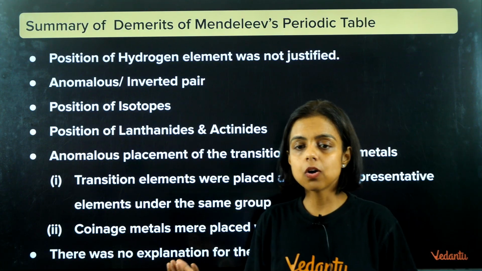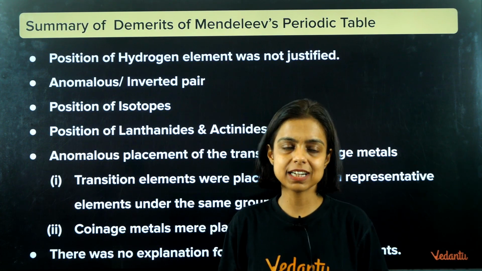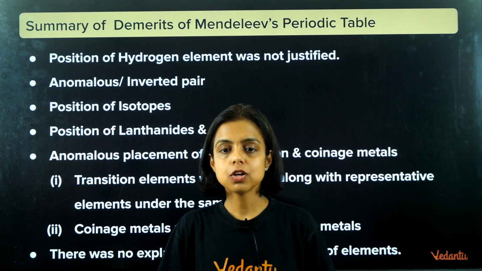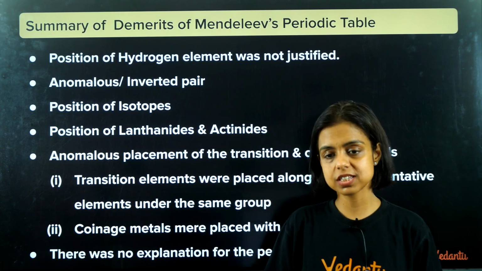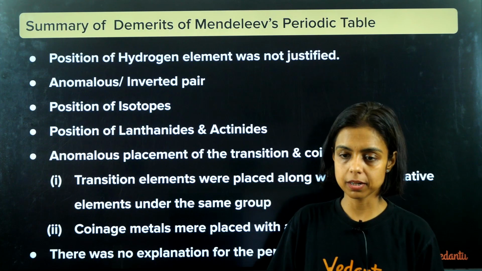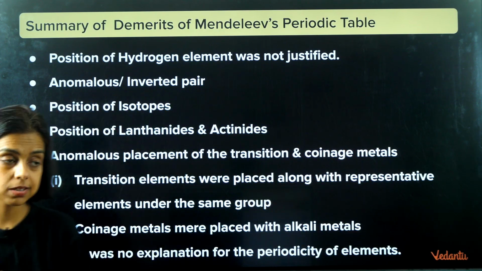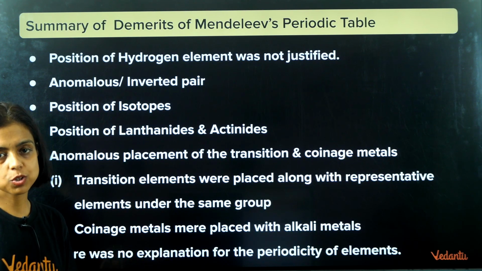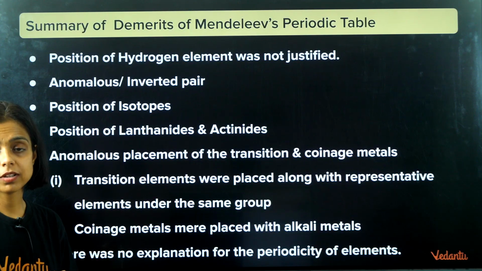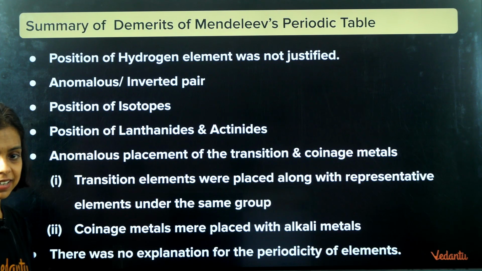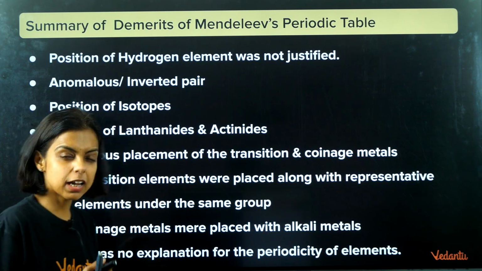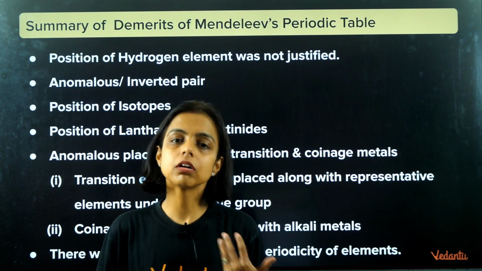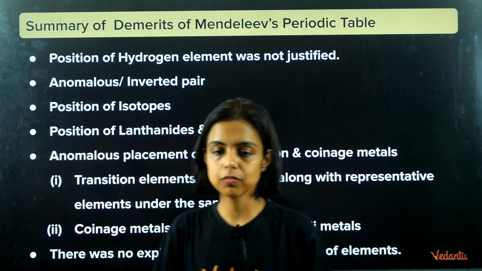Yes, and also the position of lanthanides and actinides, which are presently f-block elements, rare earth metals, heavy metals. Their position is also not justified, or they are not well placed in his periodic table, right? As I told you, there are certain elements like coinage metals, which form coins: copper, silver, gold. They are placed with alkali metals, right? So there are certain anomalous or random pairs where the properties are not matching or the atomic mass increasing order is not being followed.